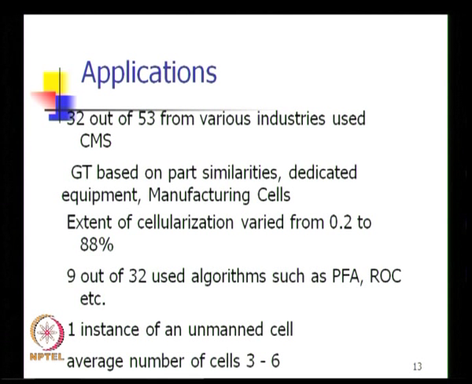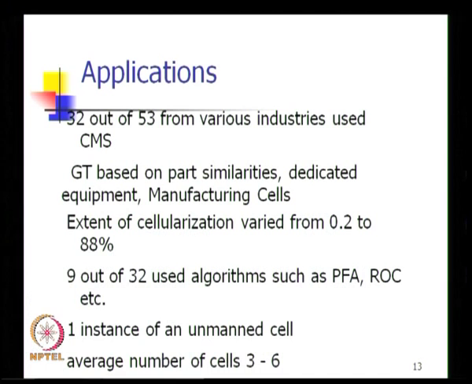The large value of 88% indicates that the particular company had many existing manufacturing cells and had almost converted the existing functional system to a cellular system. A company that has as small a value as 0.2% of business coming out of parts and components made out of cells indicates that they would have just begun the process of converting into cellular manufacturing, and perhaps they might be having one or two pilot cells which were on trial or which had just been implemented.